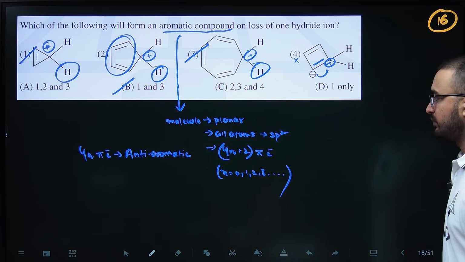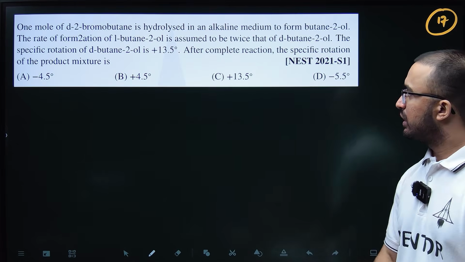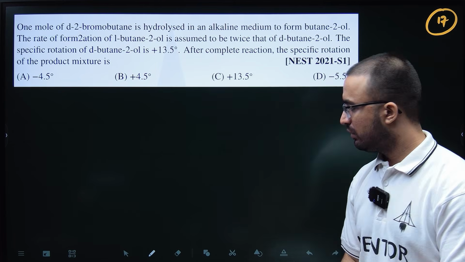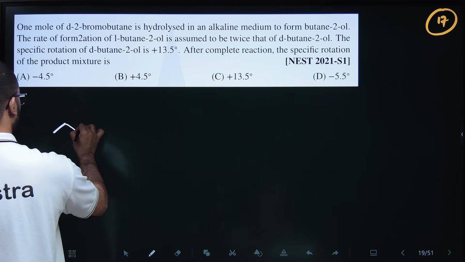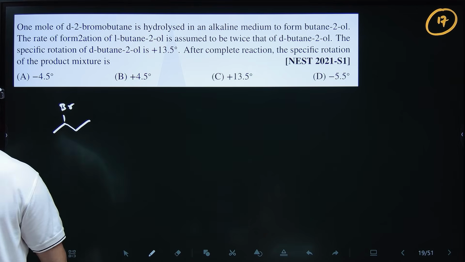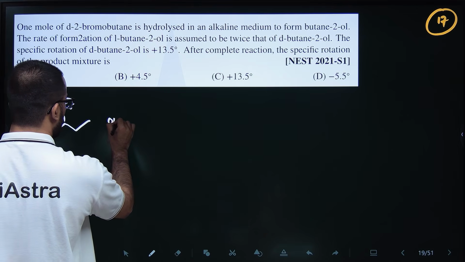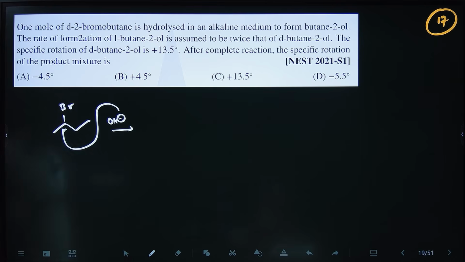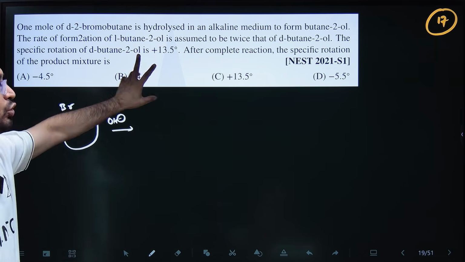Okay, chalo. So this is NEST 2021 session 1 from stereochemistry. In this, 1 mole of 2-bromobutane is hydrolyzed in alkaline medium, OH minus is there. So this will replace this Br. So what is happening? To form two forms of butan-2-ol.